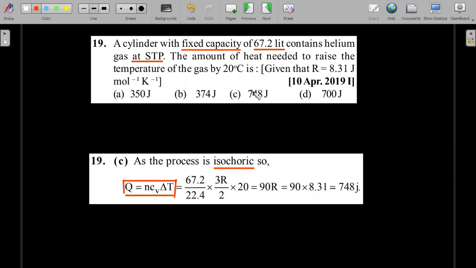If 22.4 liters occupy 1 mole, then 67.2 would have occupied this fraction. And 3R by 2 is the CV of a monoatomic helium gas. So that should give you the required answer. Let's move forward.